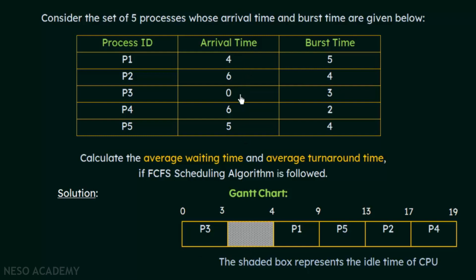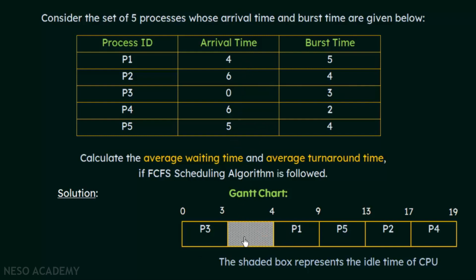Now if you look at the arrival times again, after 3, where P3 completed, what is the next arrival time that we have? It is 4, the next biggest number just after 3. And which process is that? P1. So P1 arrives at the 4th unit of time, and at time 4, P1 arrived and got the CPU for its execution. From time 3 to 4, nobody arrived.